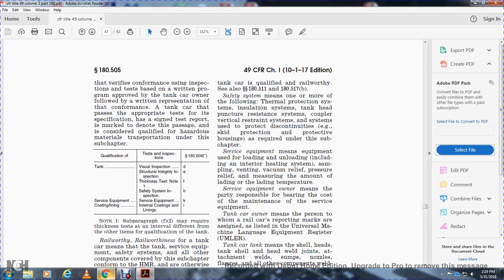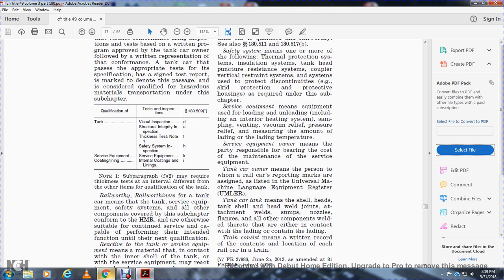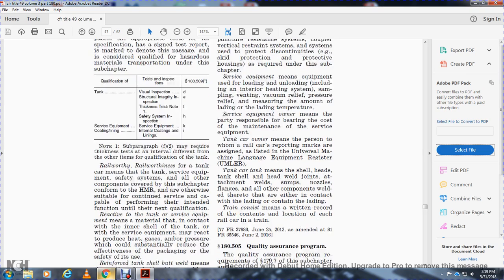Tanker car owner means the person with whom the rail car is reporting marked with the sign the line listed universal machine language equipment register. The tanker car means the shell heads of the tank shell and the head welded joints and attachment welded some with the nozzle flange, all other components welded thereto, and either in the contact with the loading of the containing the loading of the transit. Train consists means a written record of the contents, location, or even the rail car in a train.